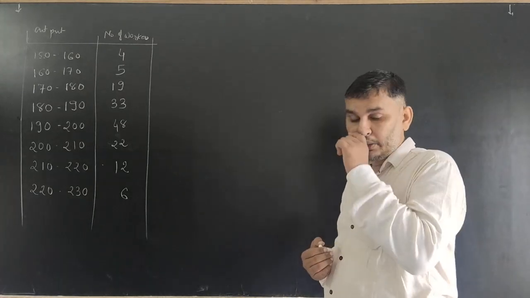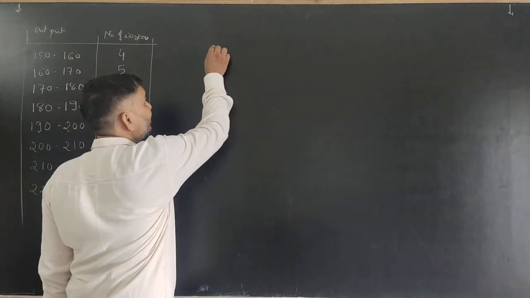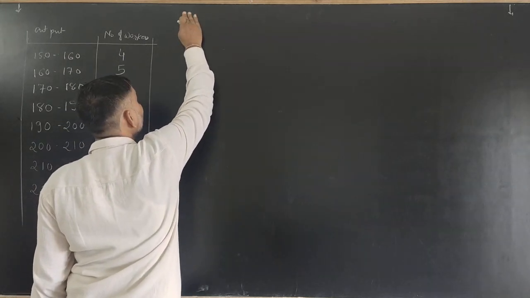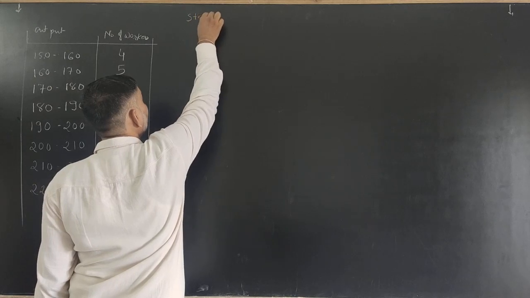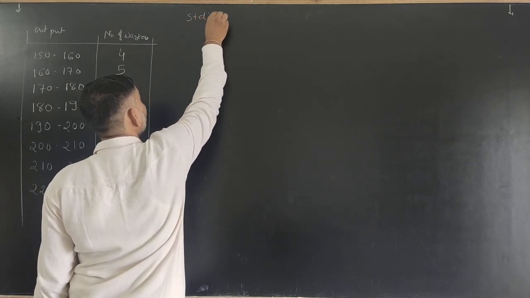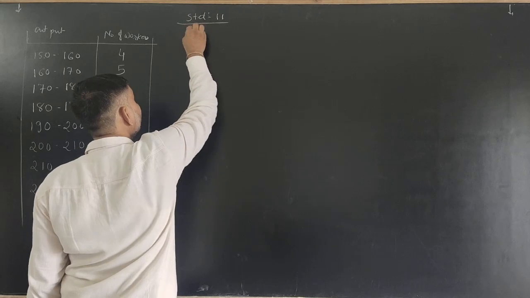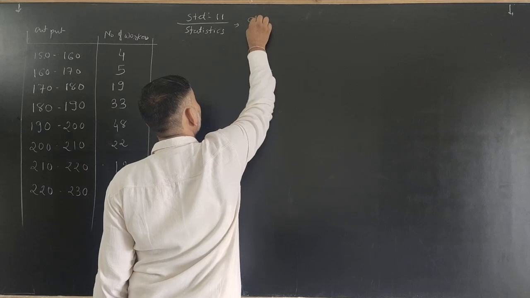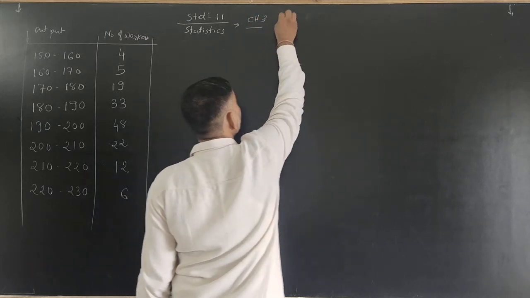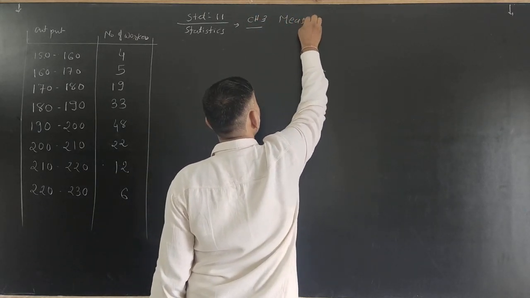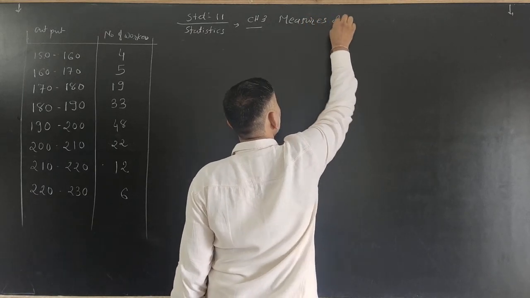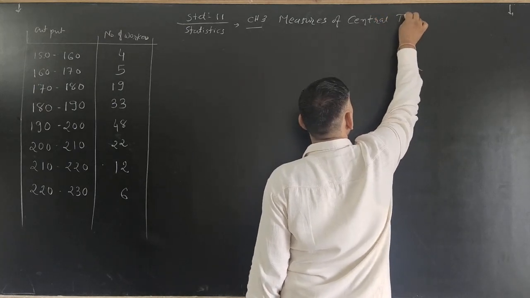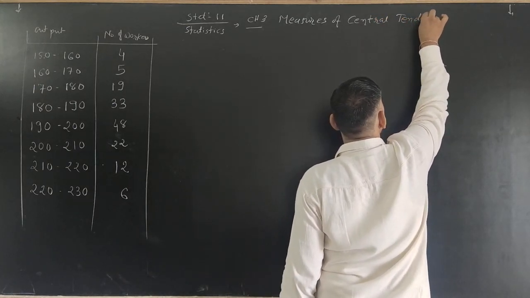So now for ungrouped data we will discuss. Standard 11 statistics, chapter number 2, measures of central tendency.